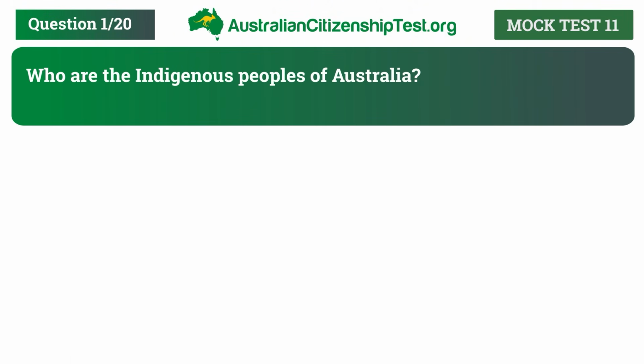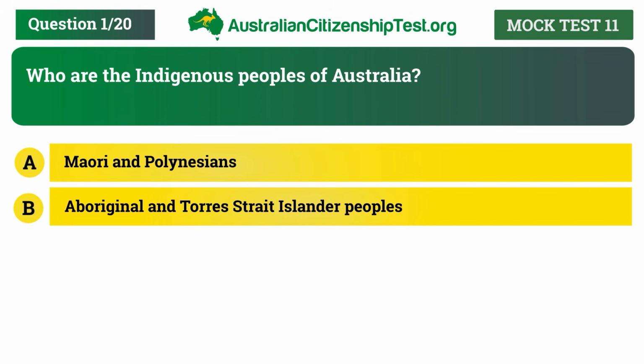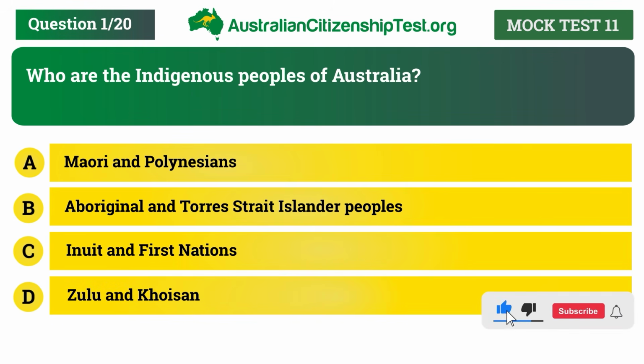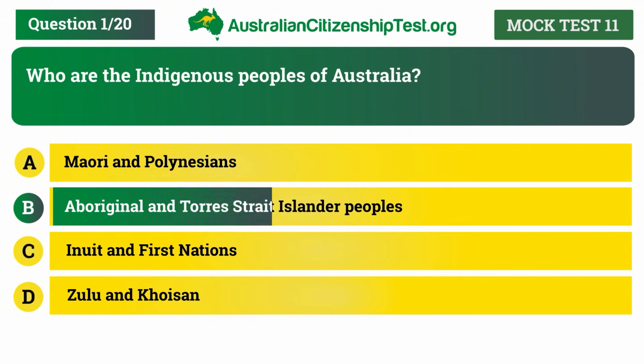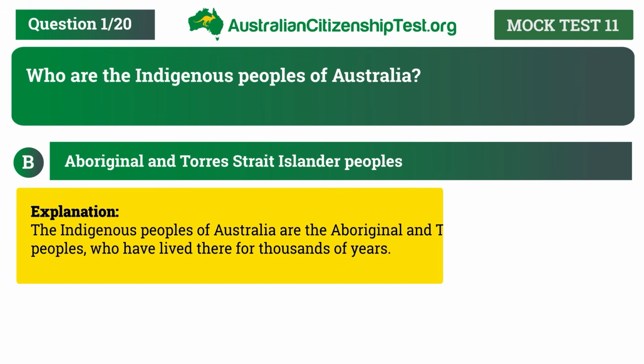Who are the indigenous peoples of Australia? A. Maori and Polynesians. B. Aboriginal and Torres Strait Islander peoples. C. Inuit and First Nations. D. Zulu and Khoisan. The correct answer is B. Aboriginal and Torres Strait Islander peoples. Explanation: the indigenous peoples of Australia are the Aboriginal and Torres Strait Islander peoples, who have lived there for thousands